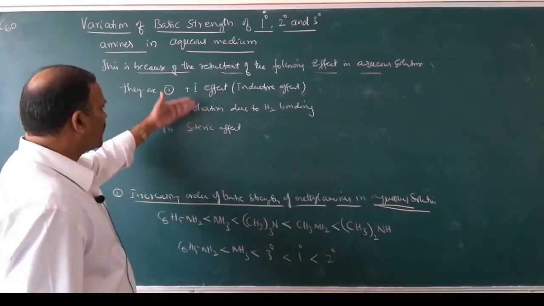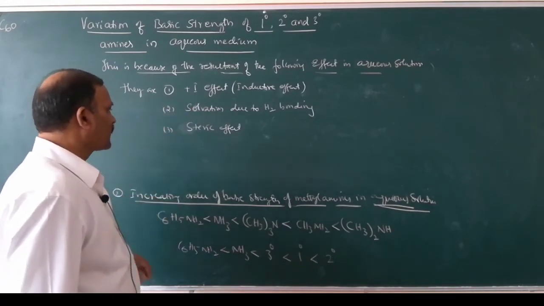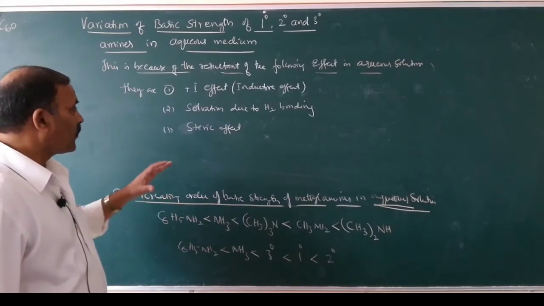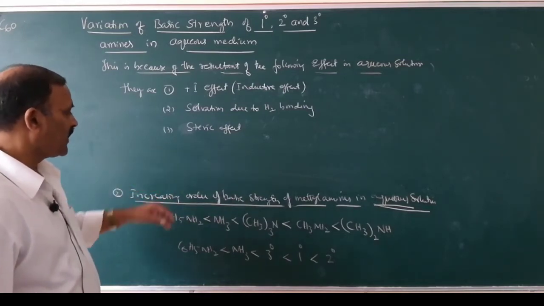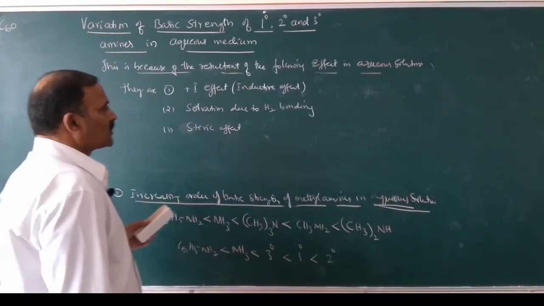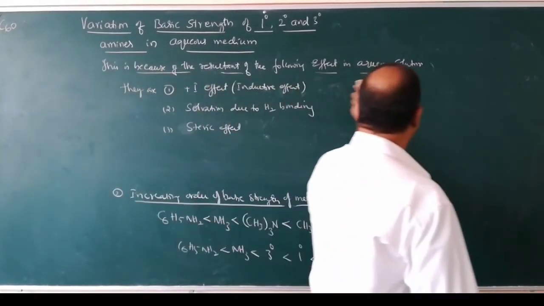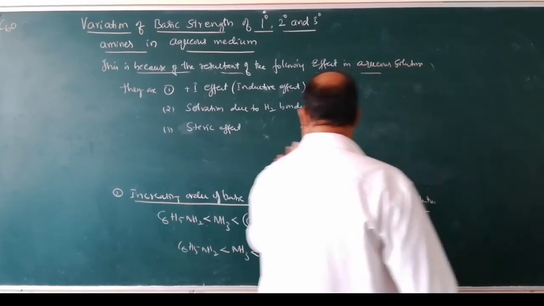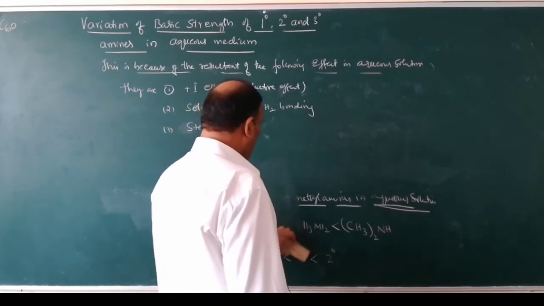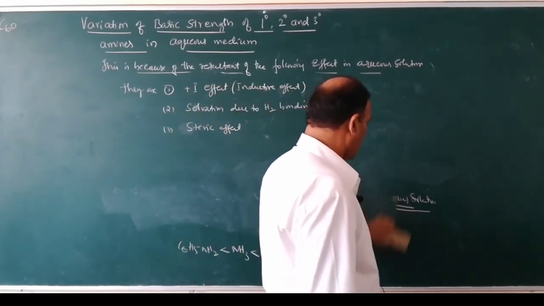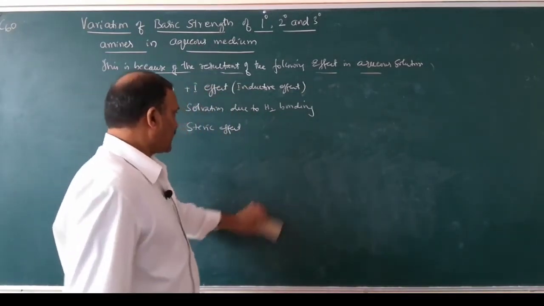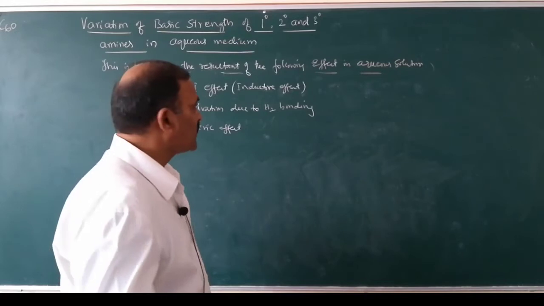So the resultant of these three effects changes the order of basic strength of different methylamines. That means secondary amines are more basic than primary, which are more basic than tertiary, which are more basic than ammonia, etc.